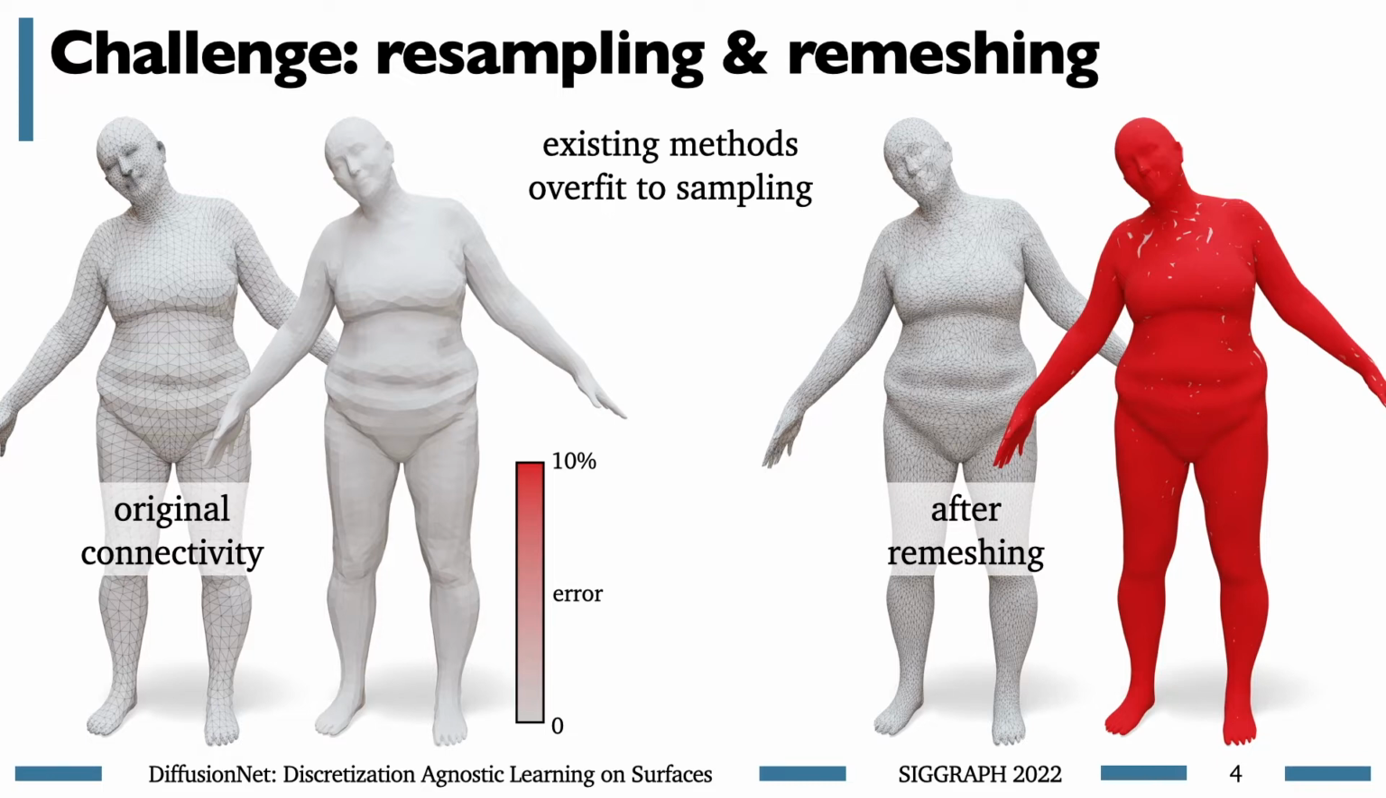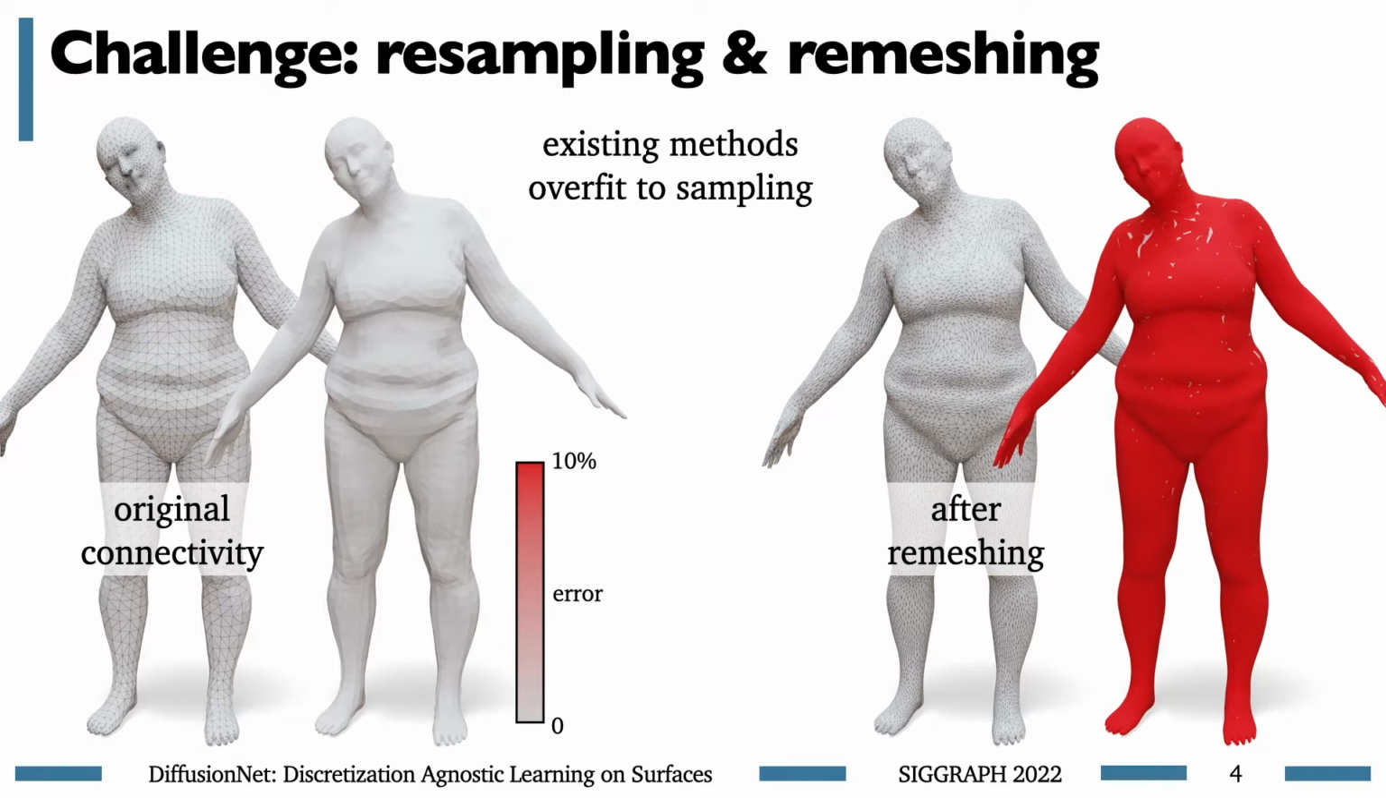So what happened here is that our network was supposed to learn a function of the shape, but actually it learned a function of the graph structure. It learned a function of the connectivity of the mesh that we ran it on. So as soon as we change the mesh connectivity, it can no longer do a good job.